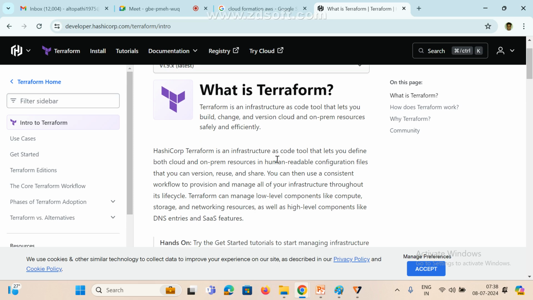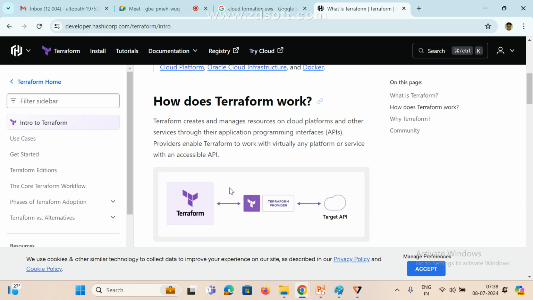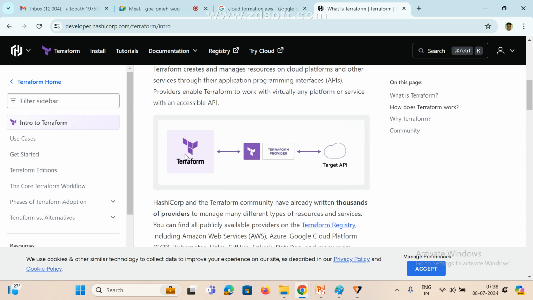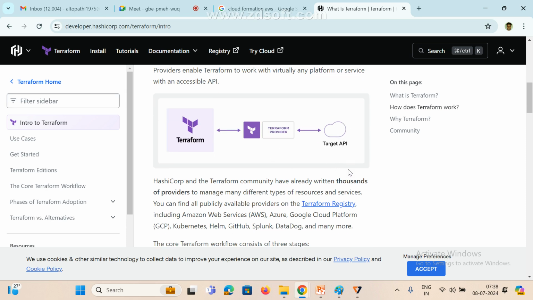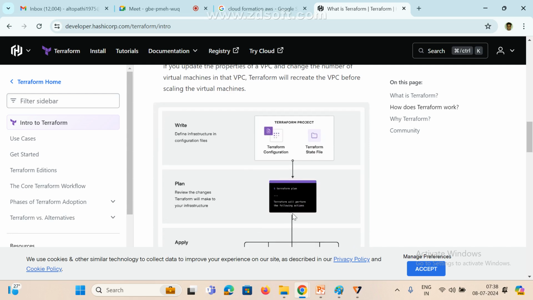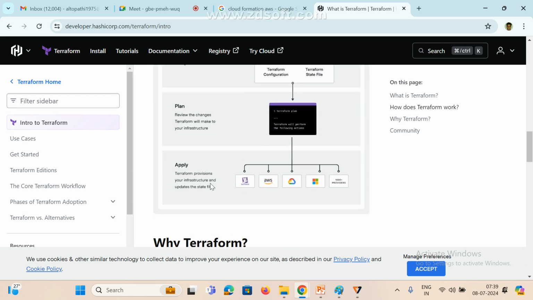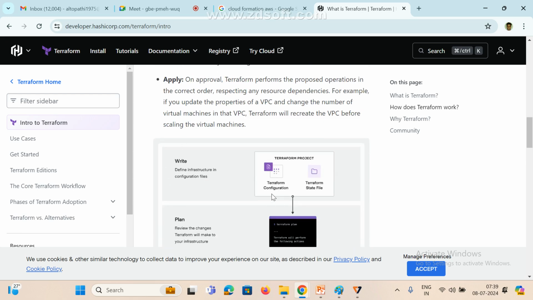And if you want to know anything, this is the official documentation. How it will work, what are the tags. See here, Terraform and Terraform provisioner and target API, how it will work. Anyway, we'll see one by one how it will work. We are writing this code and we are planning it and we are applying it. This is the overall target.